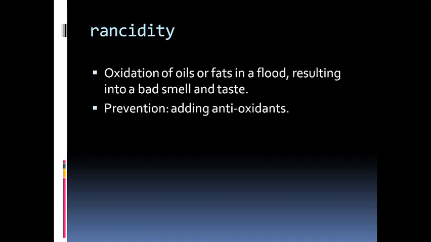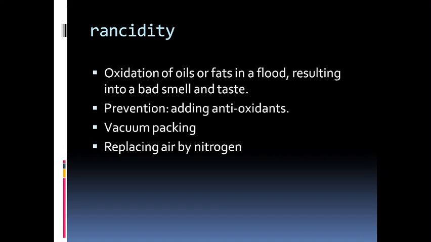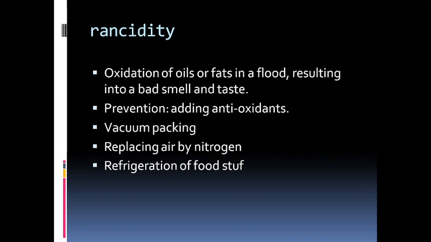So how can we prevent this? We can prevent it by adding antioxidants to a product. Then vacuum packing, so that the product can last for a long period of time. Then replacing air by nitrogen, so that it will become rancid very slowly. Then refrigeration of foodstuff. So these are certain techniques you can use to prevent rancidity.